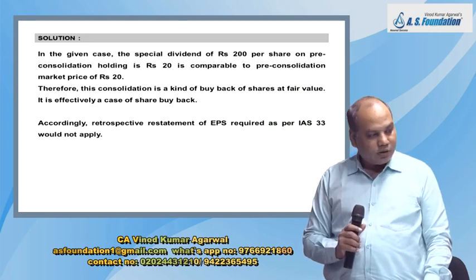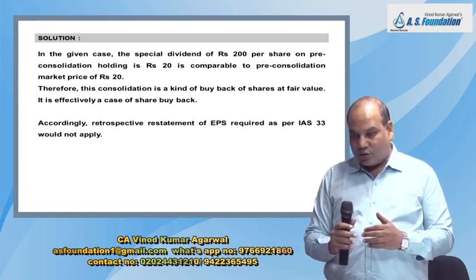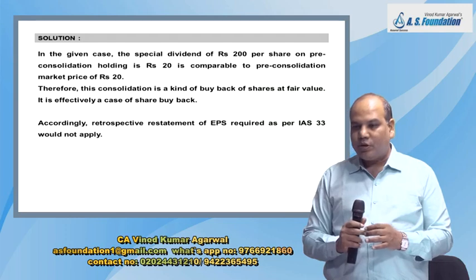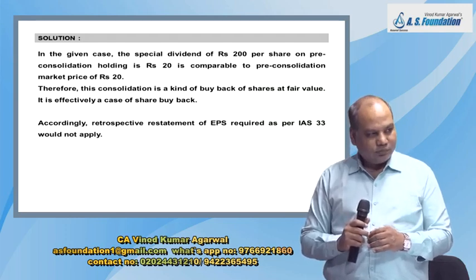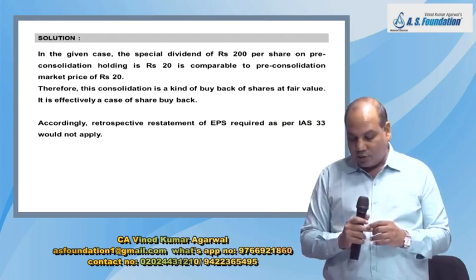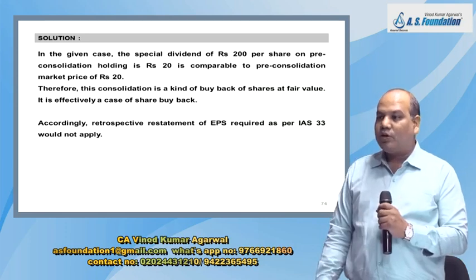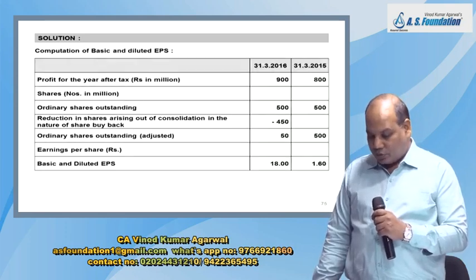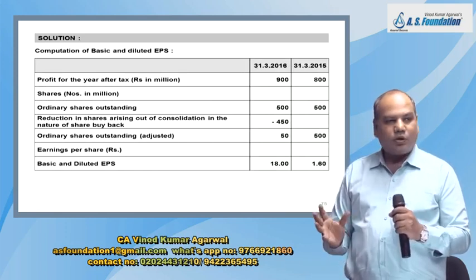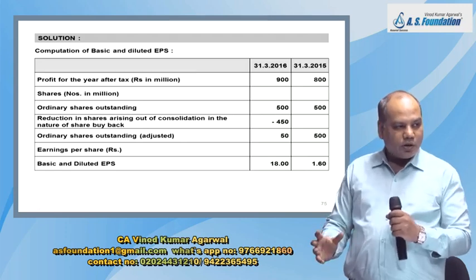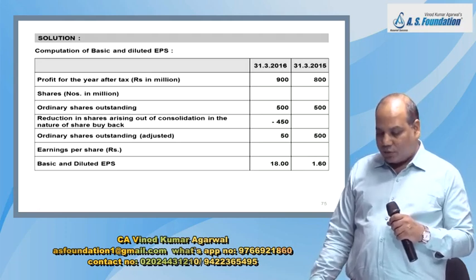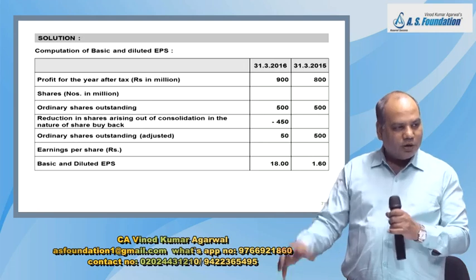It would not apply, because in this case there is not just a simple change in number of shares, there is a corresponding change in resources also. Your ability to do the business will go down in this year because of this special dividend of 200 rupees per share. When are we going to make a retrospective adjustment for the previous year also? When there is only a cosmetic change without any change in resources. But here there is a change in resource, so the reduction in share will be attributable to change in resource.